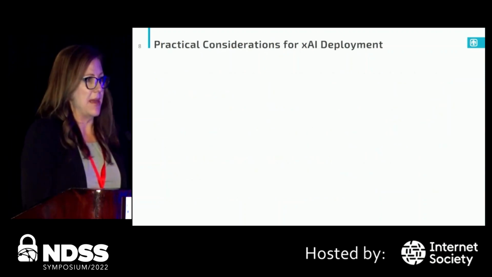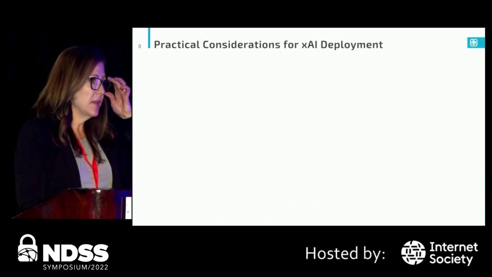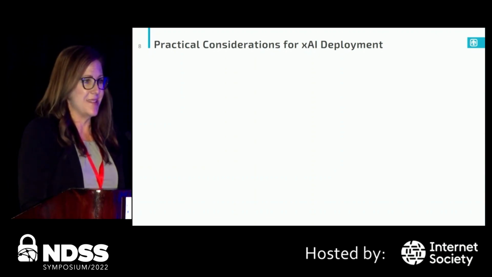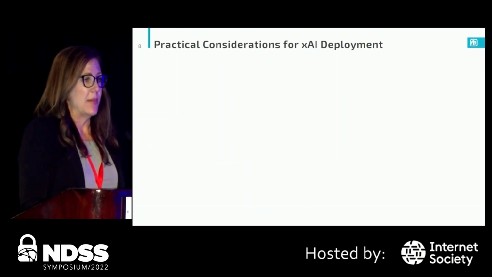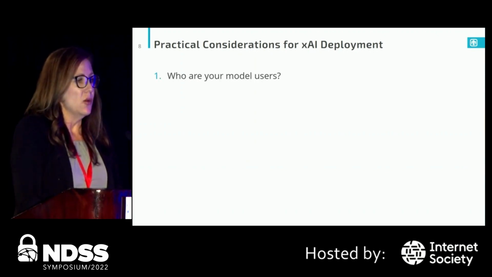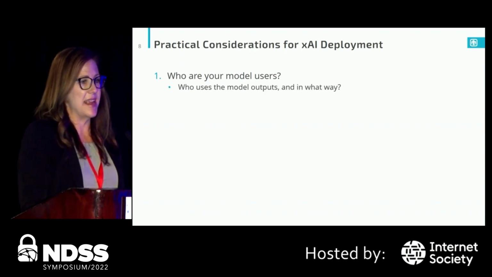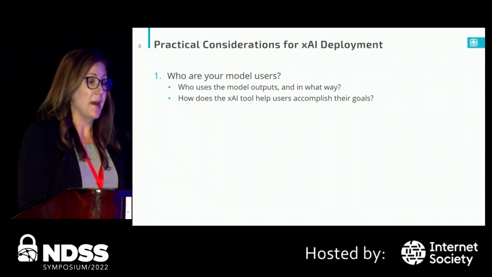So in our paper that we submitted, we have some practical considerations for Explainable AI deployment. The practical outcome was that usability needs to be a priority when developing and deploying Explainable AI tools. Our usability team came up with a way to perhaps bring these xAI developers and the end users together by listing practical considerations for xAI deployment. So our first question, who uses the classification model? To understand this, the xAI developers must identify who uses the model outputs and understand how an explainability component would add to or not these users' ability to accomplish their goals.